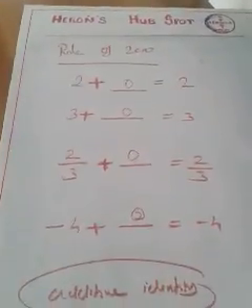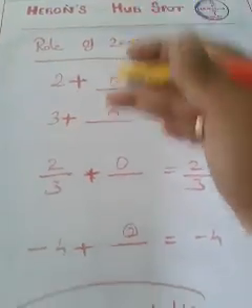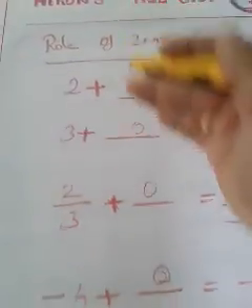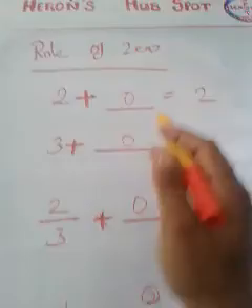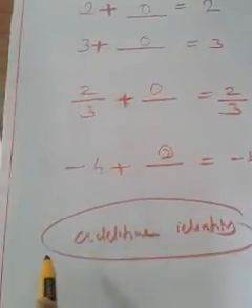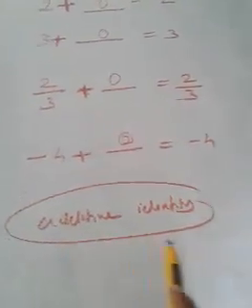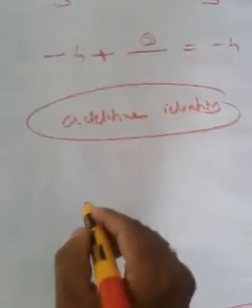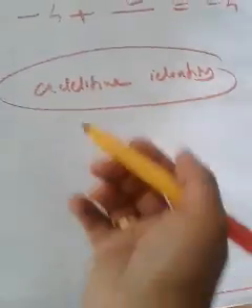After learning this, you have to write the same thing in your notebook. Role of 0, underline, then the things, and you can write it as the last line: 0 is known as additive identity. And let it be there. Forget about that now. Now let us go to the next.